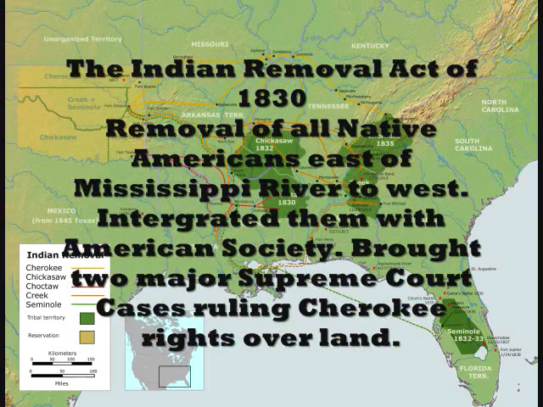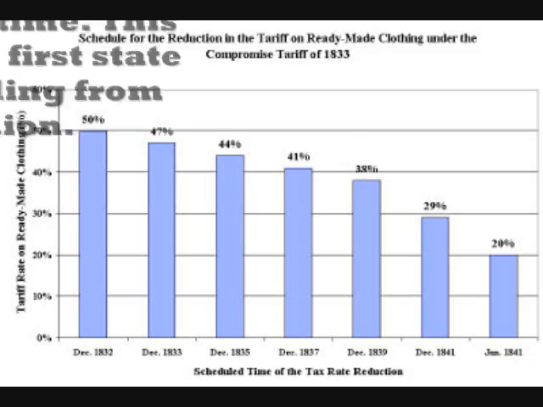The Indian Removal Act of 1830 called for the removal of all Native Americans east of the Mississippi River to the west, integrated them with American society, and brought two major Supreme Court cases ruling on Cherokee rights over lands.